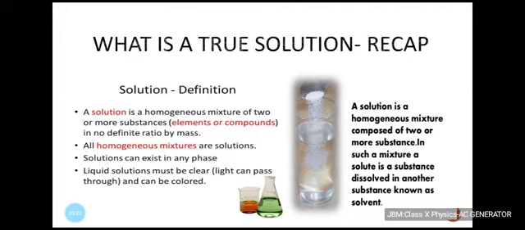Like for example, a solution of sugar in water is a solid and liquid solution. In this solution, sugar is the solute and water is the solvent. A solution of iodine in alcohol, known as tincture of iodine, has iodine as the solute and alcohol as the solvent. Aerated drinks like soda water are gas and liquid solutions where carbon dioxide gas is the solute and water is the solvent, while air is a mixture of gas and gas. Air is a homogeneous mixture of a number of gases. Its two main constituents being oxygen, that is 21%, and nitrogen, that is 78%. The other gases are present in very small quantities.